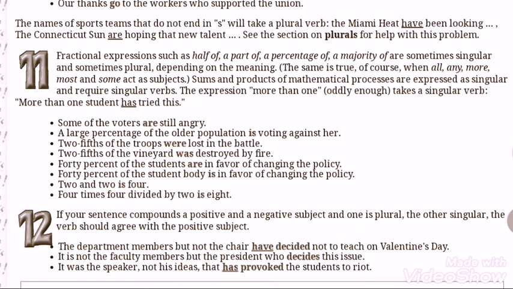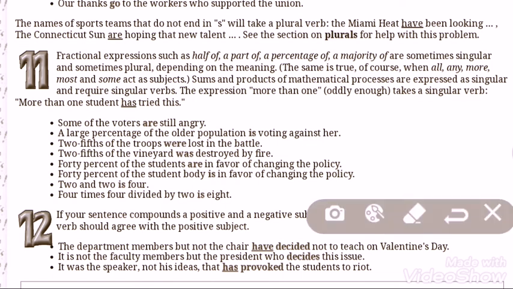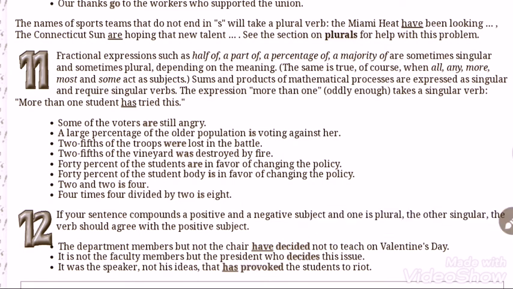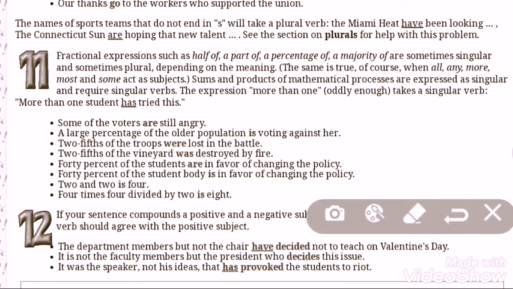The department members but not the chair have decided not to teach on Valentine's Day. It is not the faculty members but the president who decides this issue. It was the speaker, not his ideas, that has provoked the students to riot.